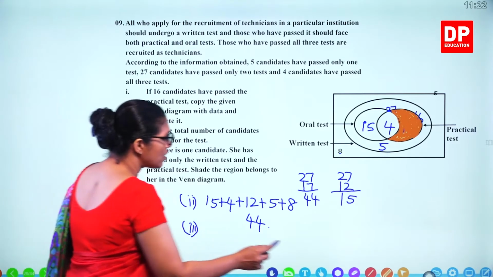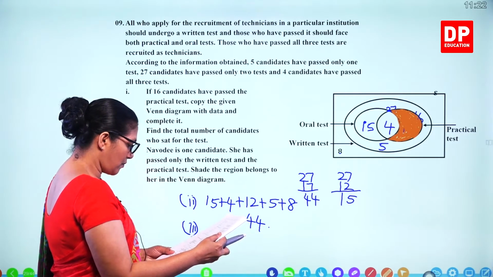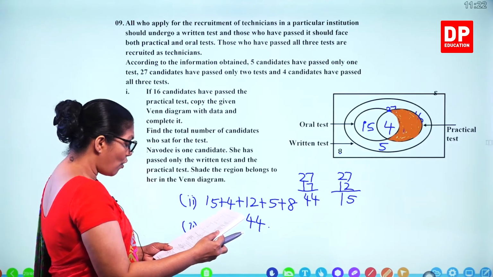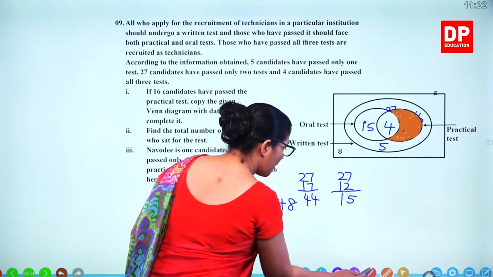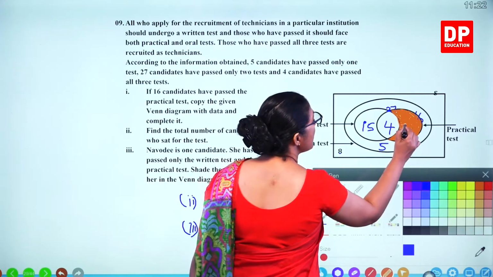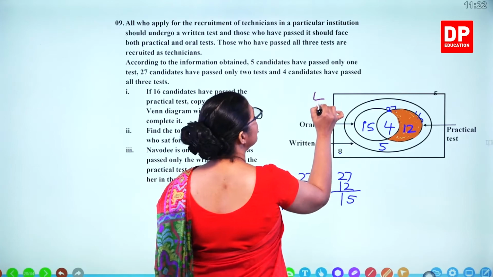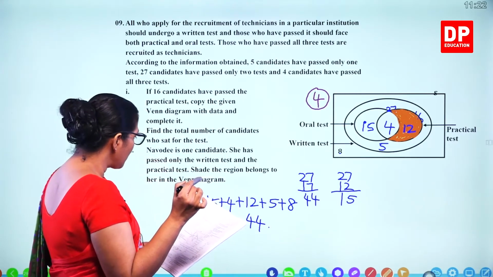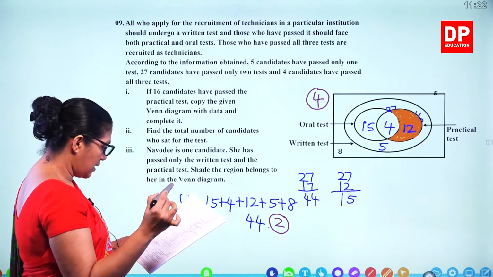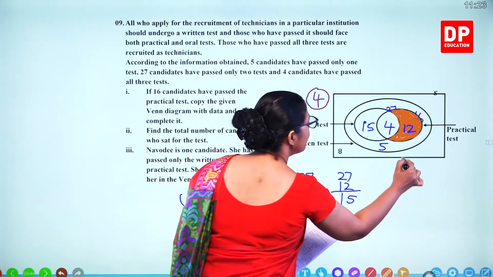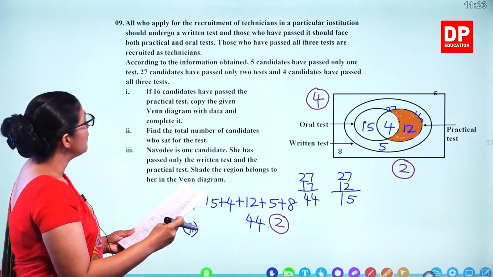So we'll see how many marks for these two steps. 4 marks for writing down all the correct values. So here, make sure that you have these numbers. Now you can't see that 12 is there. So 4 marks here for the diagram. And 44, that's 2 marks. And shading, 2 marks. So 4, 2, 2, 8. And we'll do the last part.